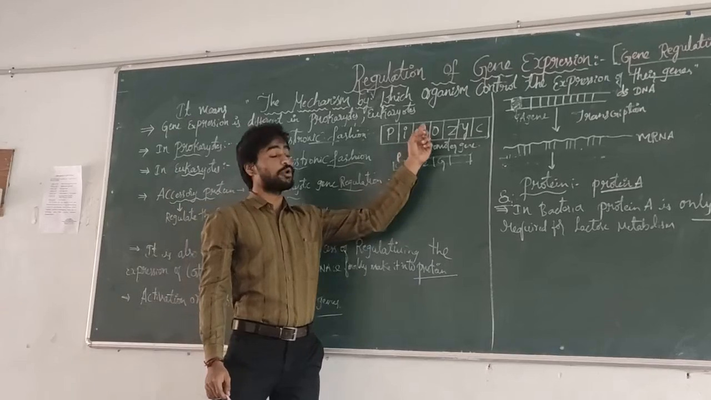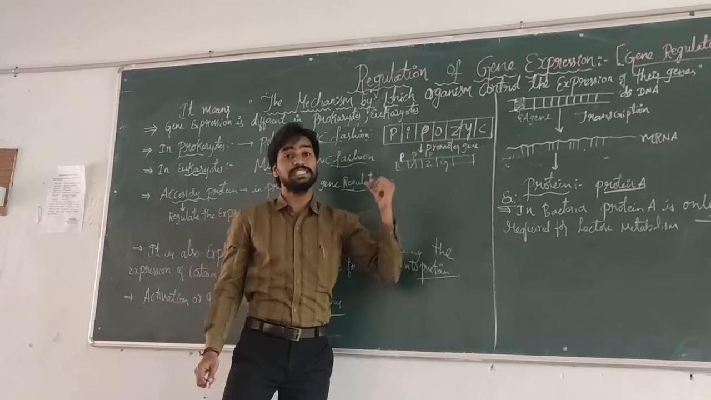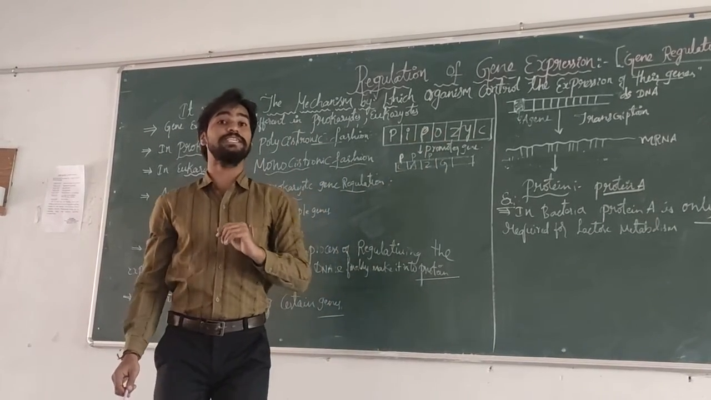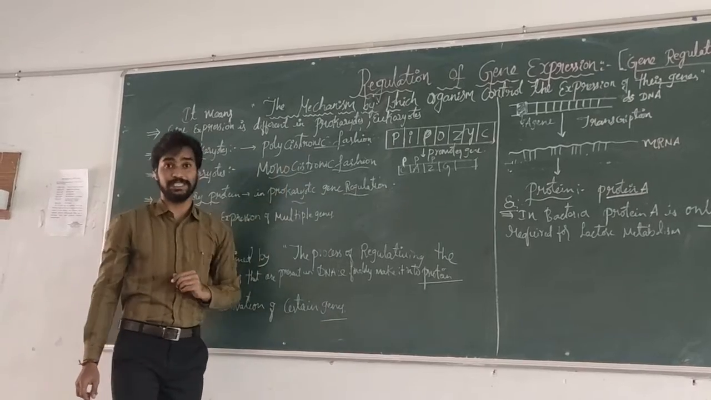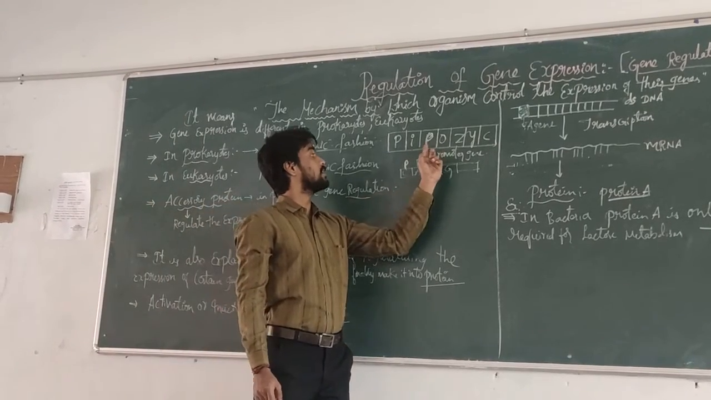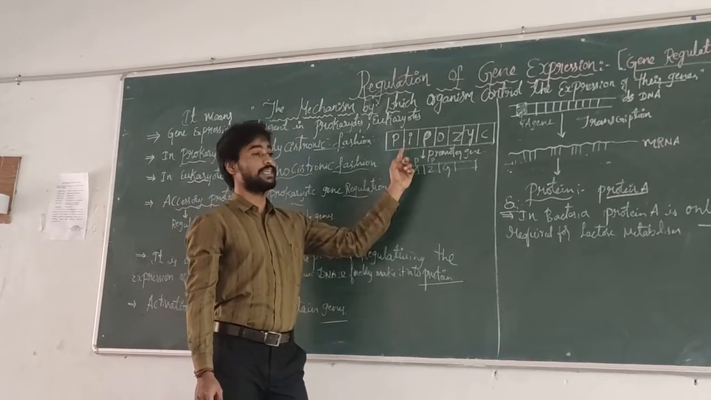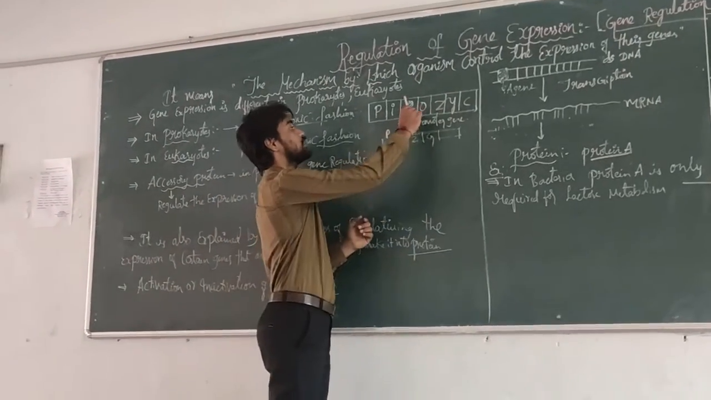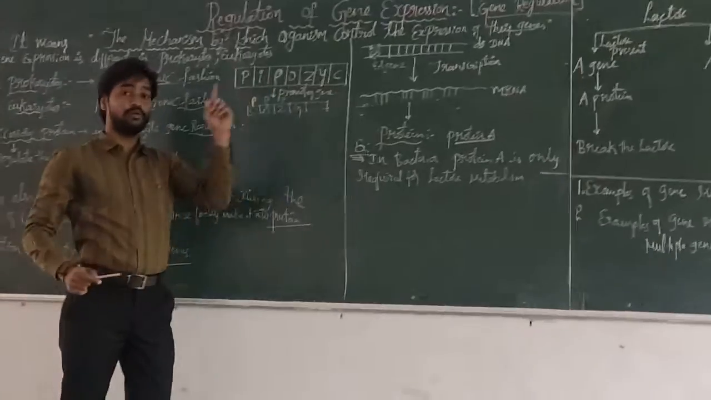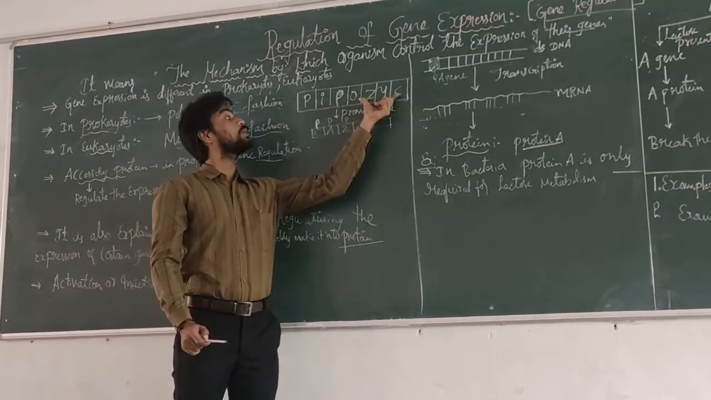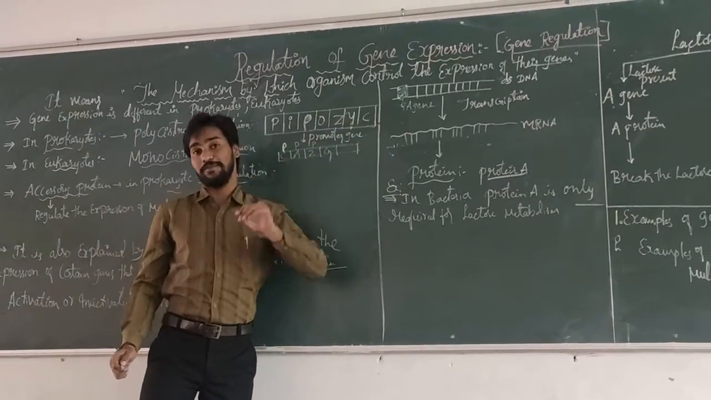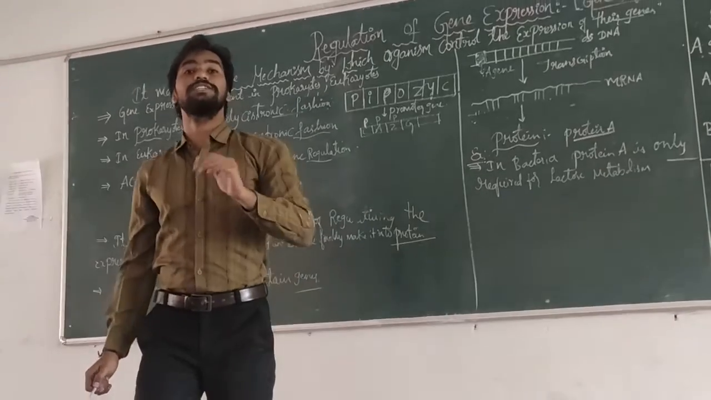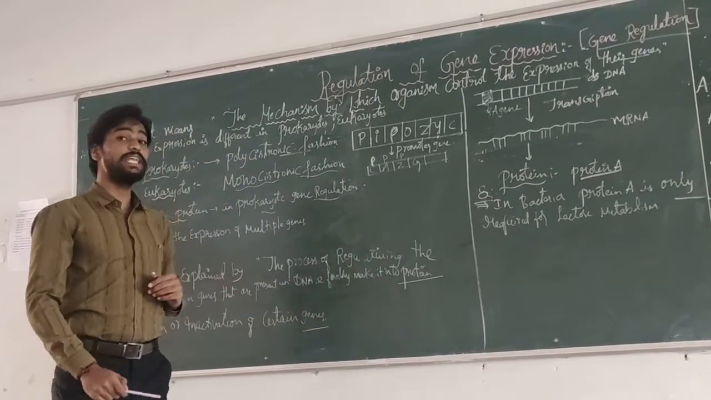That means one promoter controls the expression of multiple genes. This type of gene expression we call polycistronic fashion. This is the promoter, this is the regulatory gene, and these are the multiple genes. Here, only one promoter region controls all the activities of these multiple genes. It is called a polycistronic fashion of gene expression.